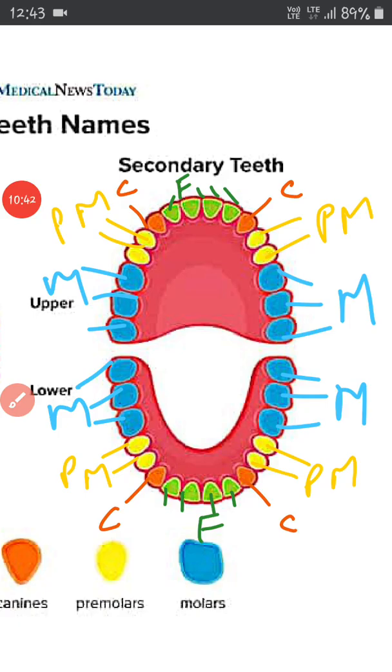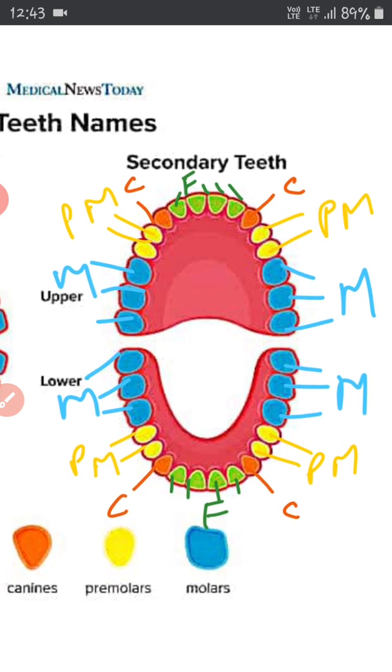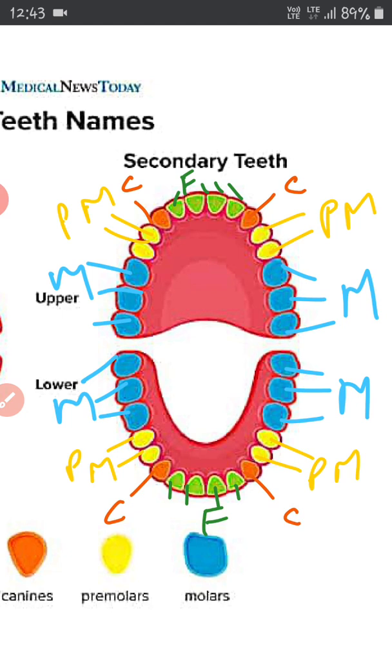So with this, our topic of teeth is complete now. The next topic we will discuss in the next video. Till then you can revise the number and types of teeth present in our upper and lower jaw from this diagram. You can take a screenshot of this photo so that you can remember it for the time.